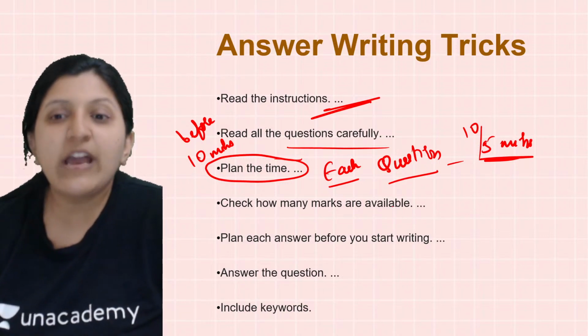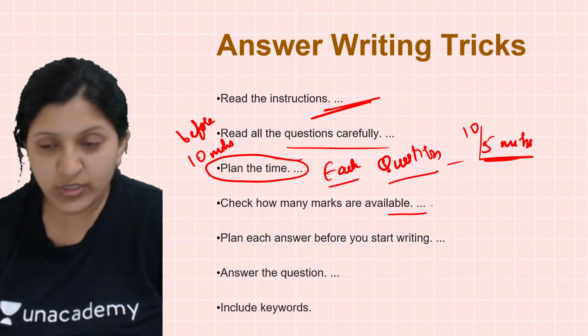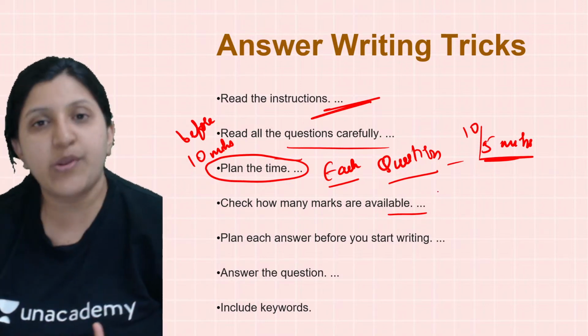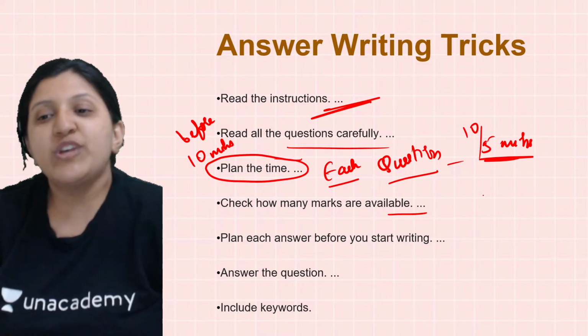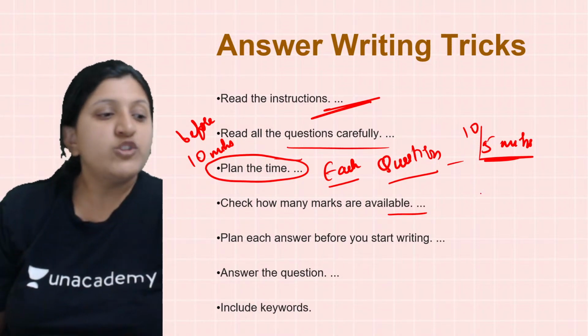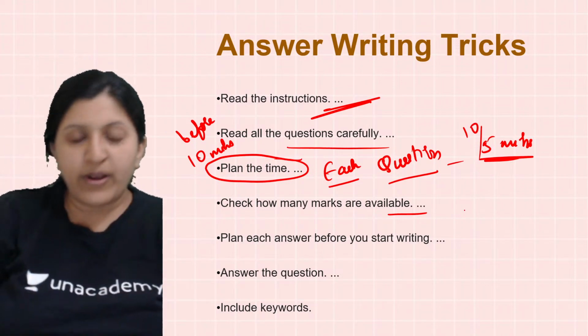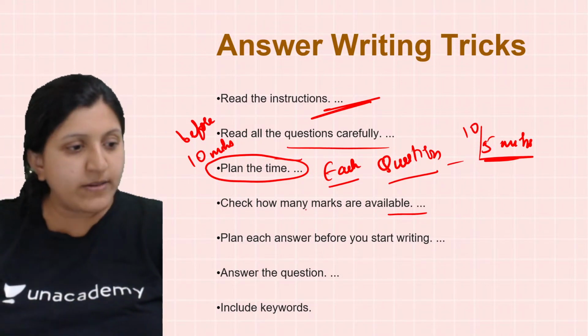Okay, so check how many marks are available. Based on the marks, your answer writing skill is going to vary. If it is just for 1 mark, you need not go into detail. You will just write it in one word. So look at the question's marks.